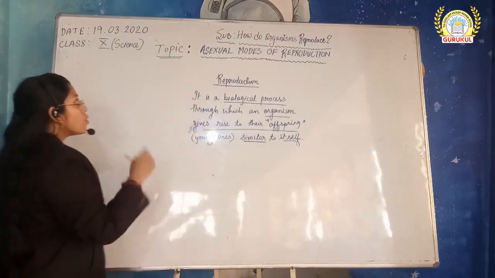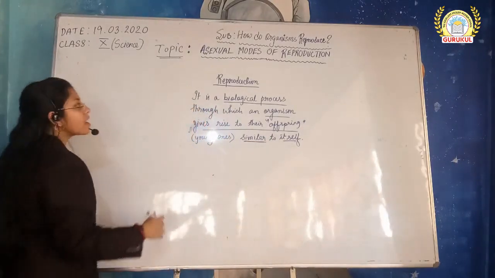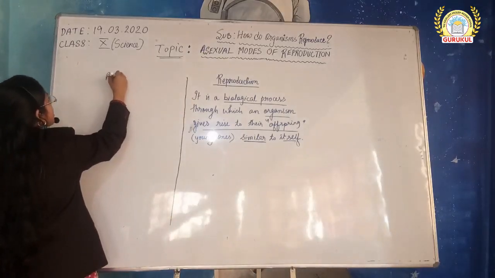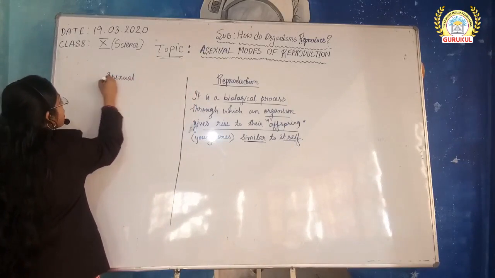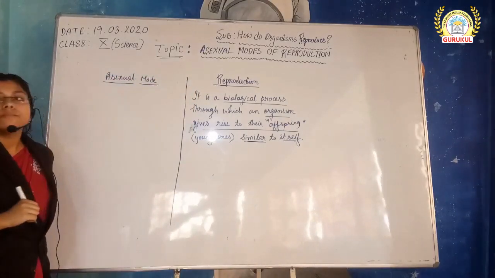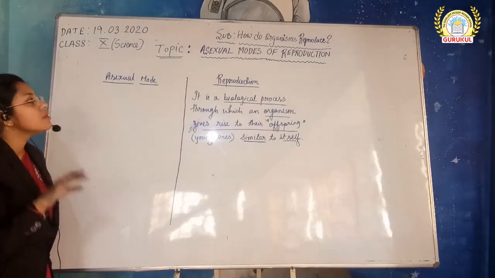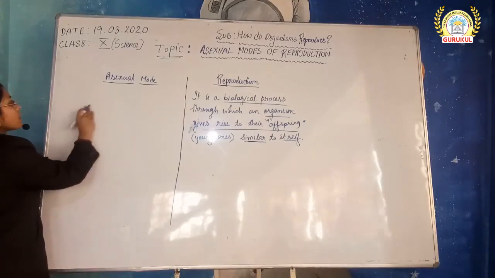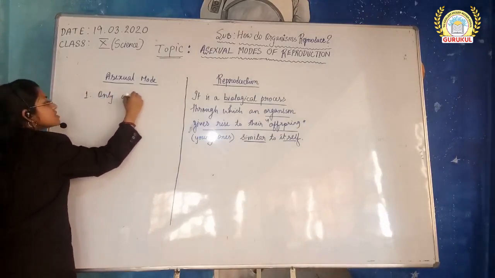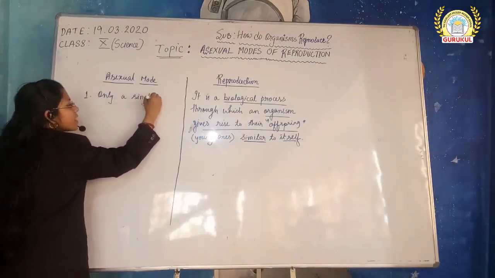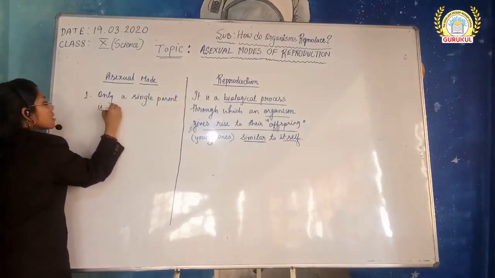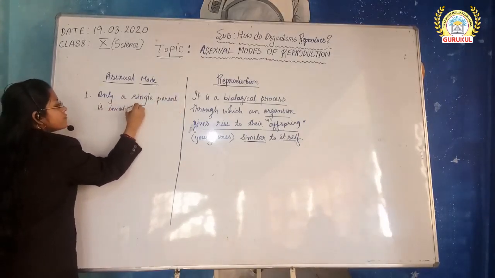But in our today's topic we are talking about asexual mode, right? Asexual mode. Now asexual mode means only a single parent is involved.